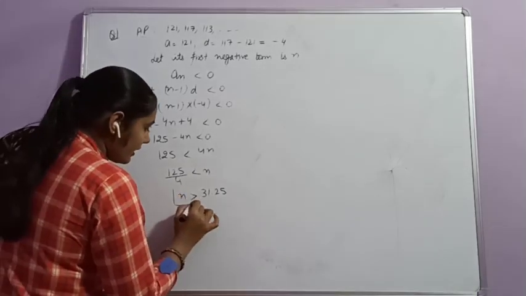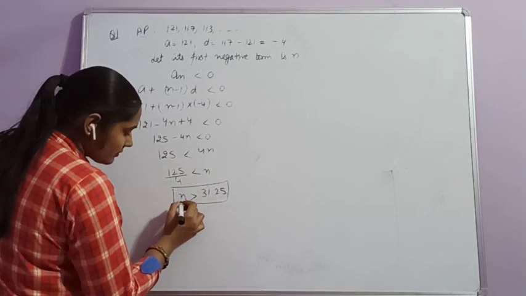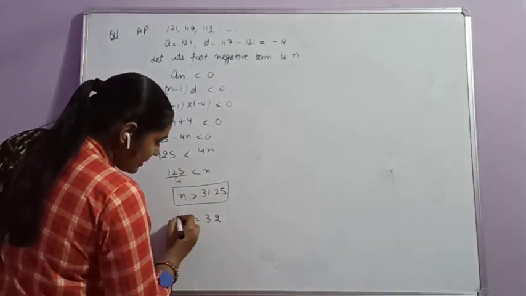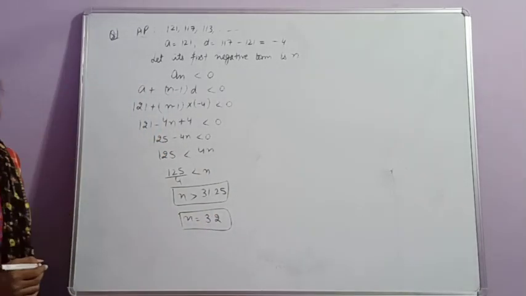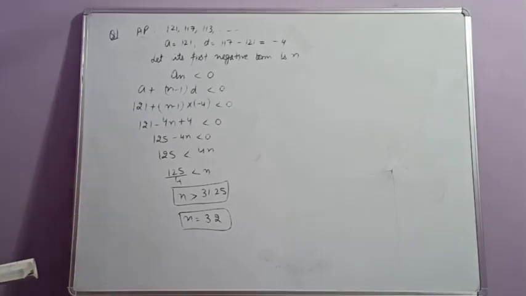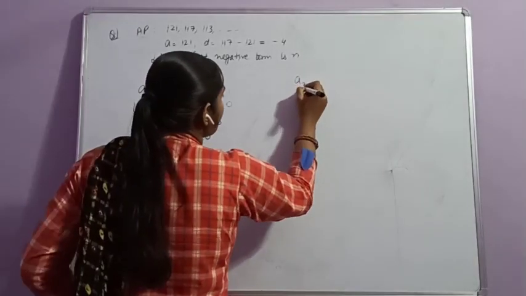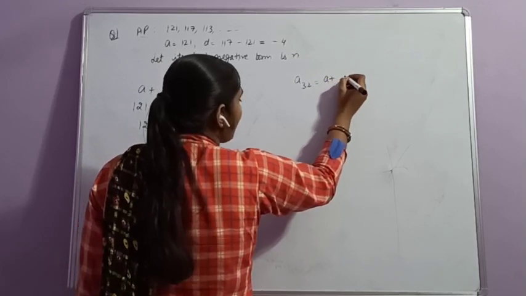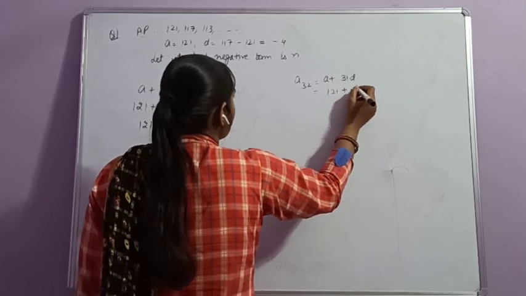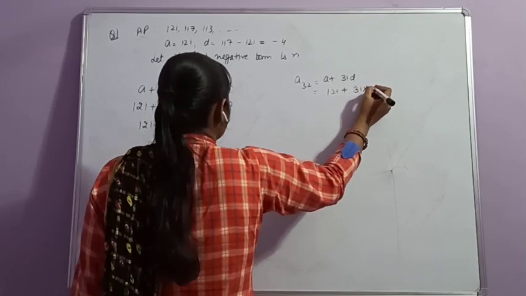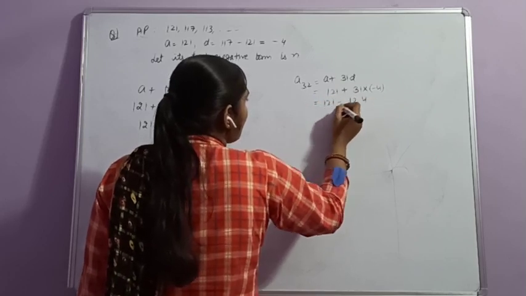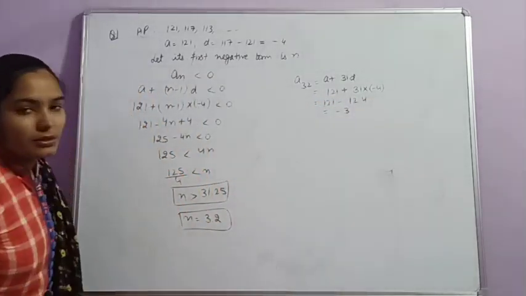31.25. The next term after 31.25 will be the 32nd term, that is, the value of n is 32. So the 32nd term of this AP will be the first negative term. You can simplify: a32 is equal to a plus (n minus 1) d, that is 32 minus 1, 31 into d. A is 121 plus 31 multiplied with d. D is minus 4. 121 minus 124, that is equal to minus 3. Clear?